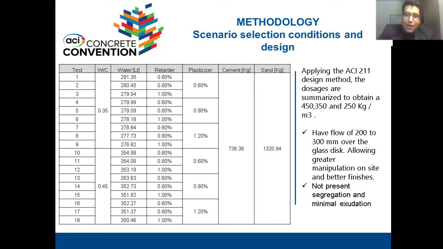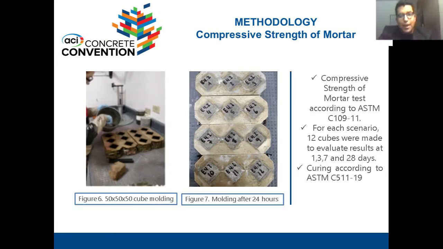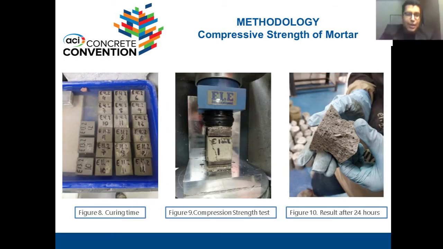Some of those conditions are a flow of 200 to 300 millimeters over the glass disc, no segregation, and minimal exudation. For the compressive strength, we applied ASTM C109, and 12 cubes were made to evaluate the result at 1, 3, 7, and 28 days. We cured them according to ASTM C511. As you can see in this picture, it is the compressive strength test, and finally the result after 24 hours. As you can see in the picture, it was fully deformed.